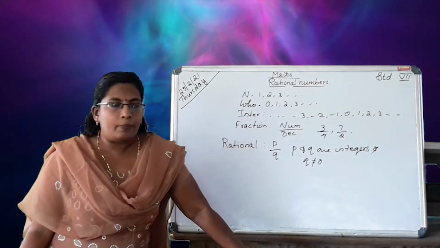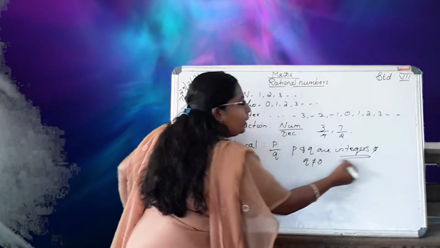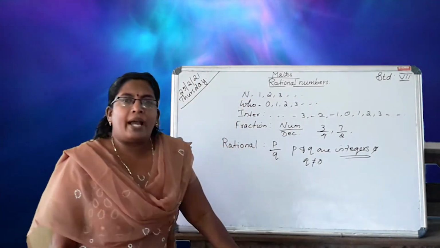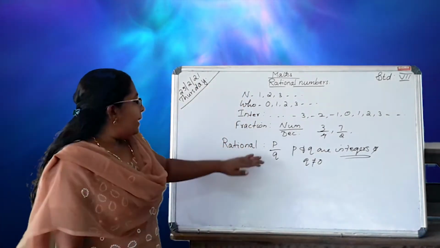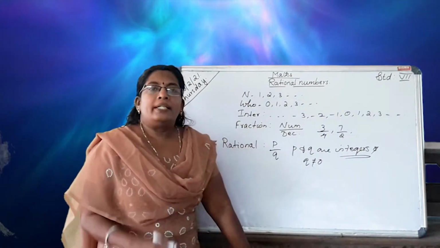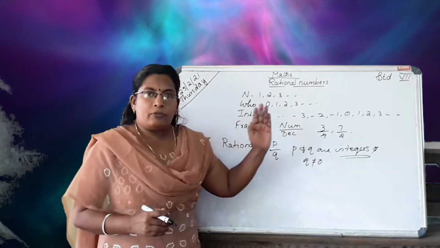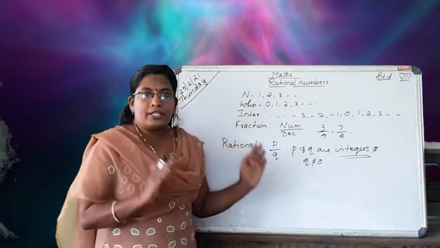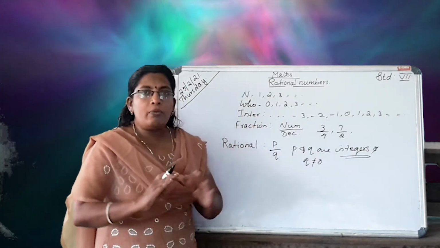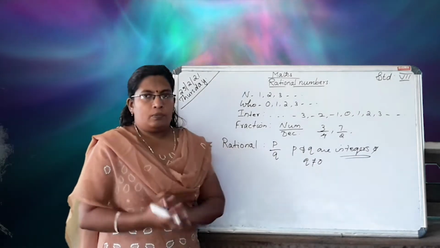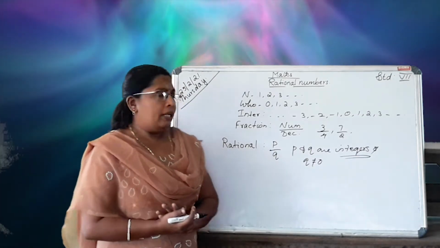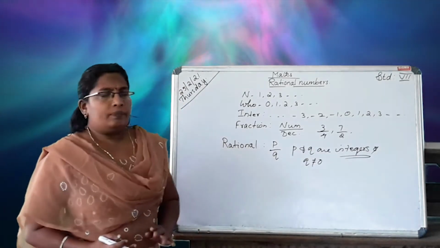This is a rational number. Here in integers there is positive and negative, so in rational numbers there is negative also. We include the negative. Fraction is only positive. Rational number consists of positive, negative, 0. All the numbers are included.